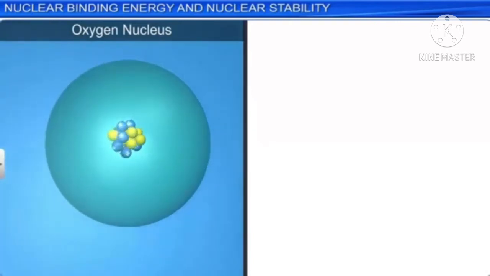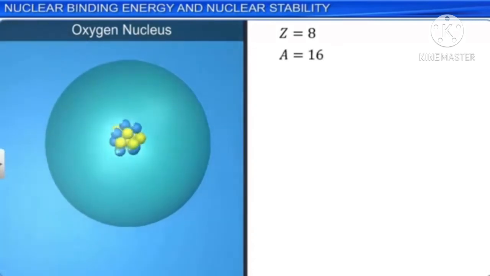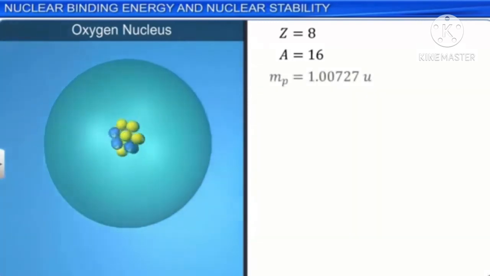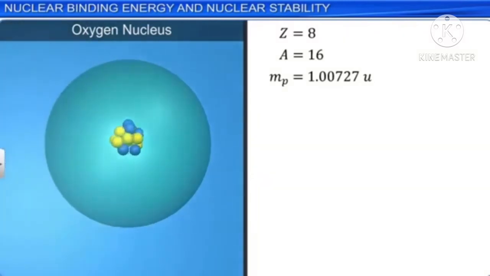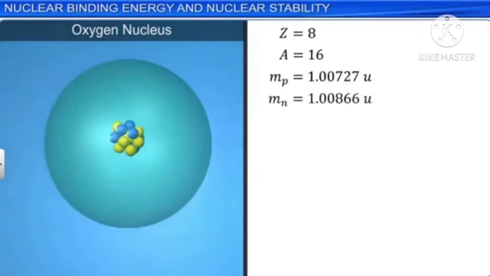The mass of each proton is Mp equal to 1.00727 amu. The mass of each neutron is Mn equal to 1.00866 amu. And that of an electron is Me equal to 0.00055 amu.